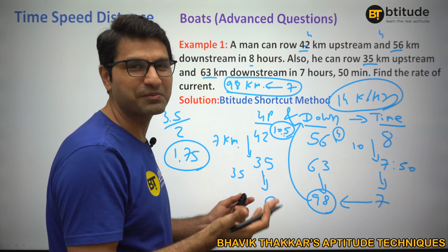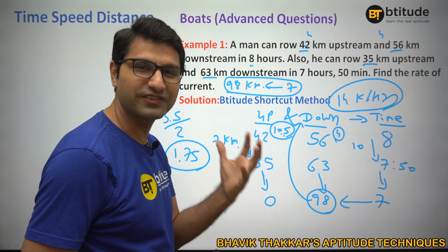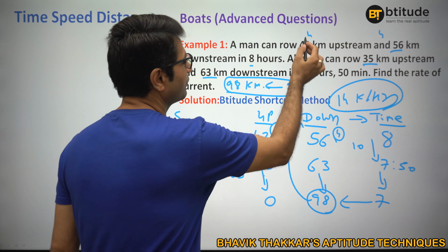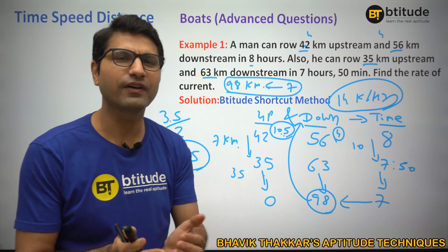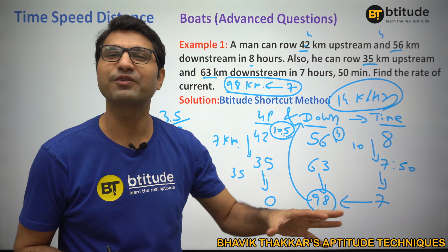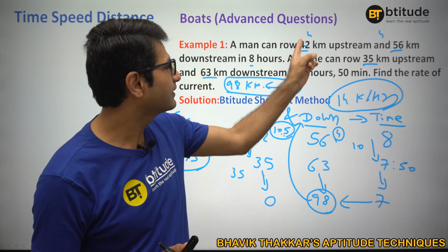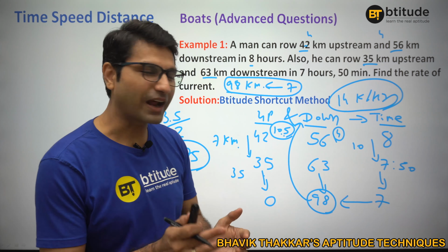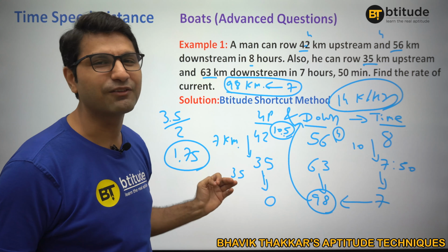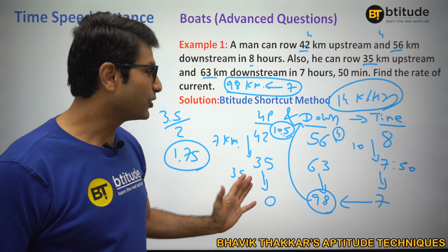42 divided by 4, that will be the speed, right? 42 kilometer in 4 hours. So 42 divided by 4 is 10.5. Then you will say okay, 10.5 and 14, right? What is the difference? 3.5. 3.5 divided by 2 is 1.75. Within 30 seconds, and you hardly wrote something like this. That's about it, right? Because right now I was explaining, I wrote each and everything, but this is how we can actually solve this question. So I hope you enjoyed it.